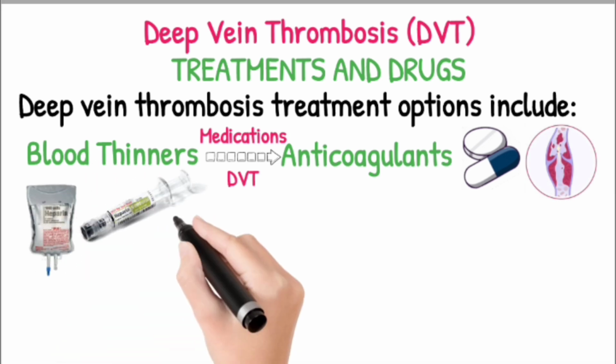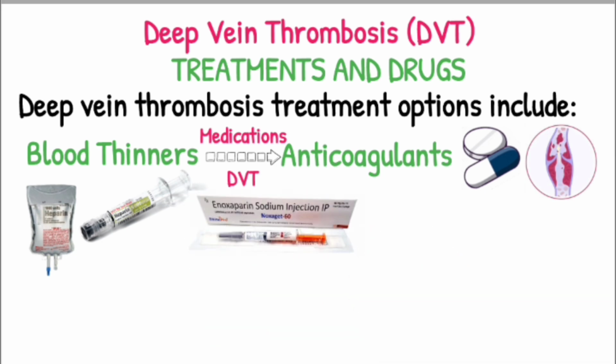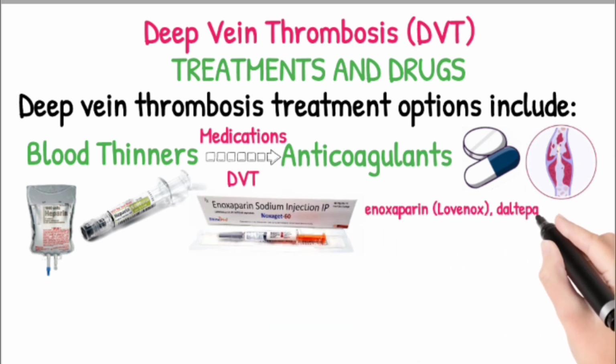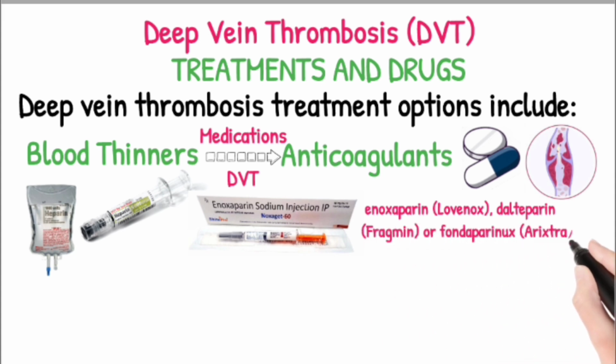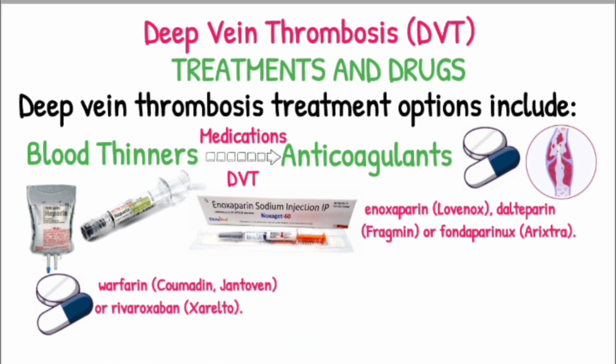After starting heparin injections, your treatment may be followed by another injectable blood thinner, such as enoxaparin (Lovenox), dalteparin (Fragmin), or fondaparinux (Arixtra). Other blood thinners can be given in pill form, such as warfarin (Coumadin, Jantoven) or rivaroxaban (Xarelto). Newer blood thinners also may offer additional options in the near future.